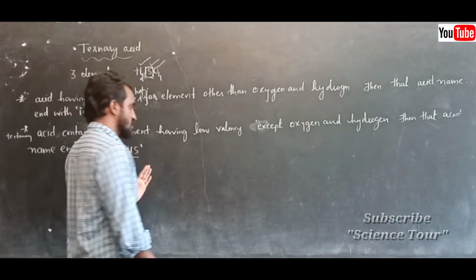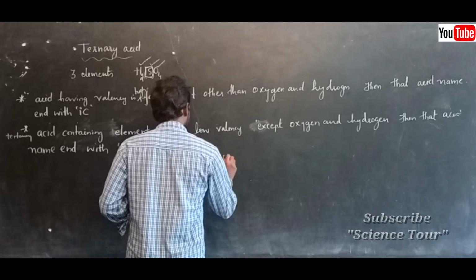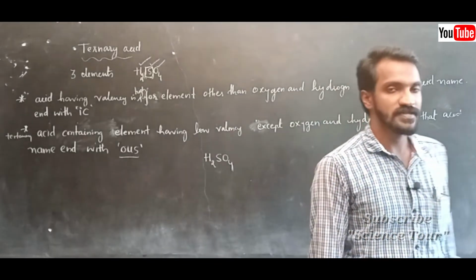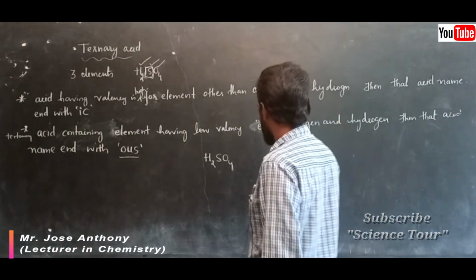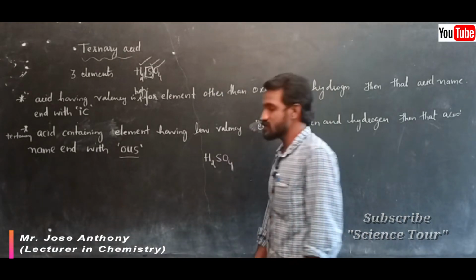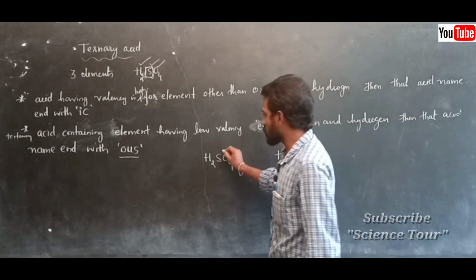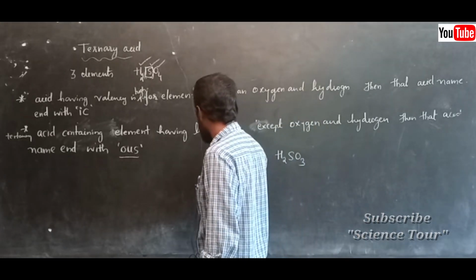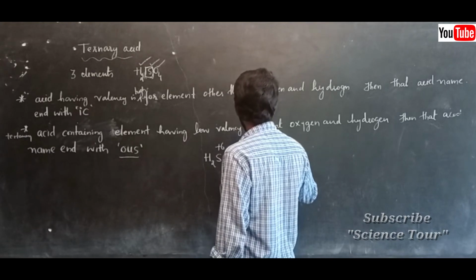Okay, I will explain in a simple method. You know sulfuric acid, correct? Sulfuric acid, H2SO4. One more I will write here, H2SO3. This is a different one. Here the sulfur oxidation number or valency of sulfur in this case is +6. Here the sulfur oxidation number is +4.